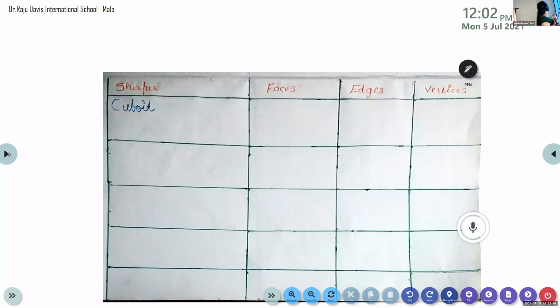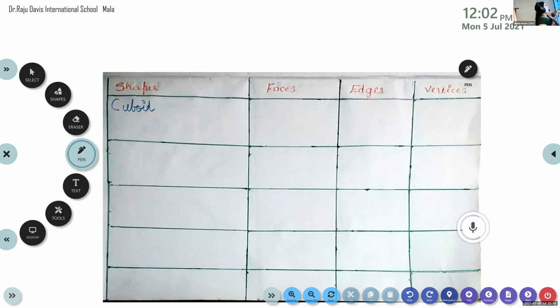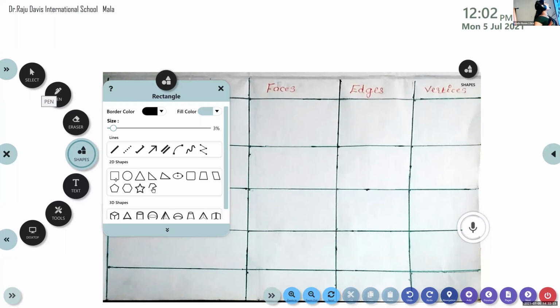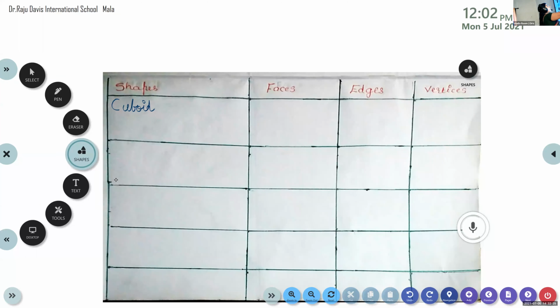Now, to draw a cuboid, you have to leave space here. To draw a cuboid, first you have to draw a rectangle like this.